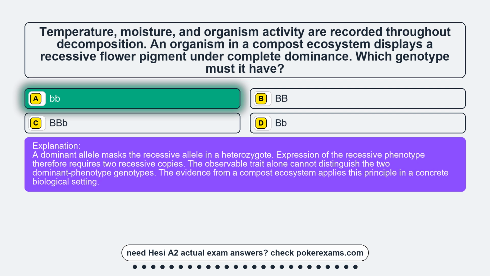A dominant allele masks the recessive allele in a heterozygote. Expression of the recessive phenotype therefore requires two recessive copies. The observable trait alone cannot distinguish the two dominant-phenotype genotypes. The evidence from a compost ecosystem applies this principle in a concrete biological setting.